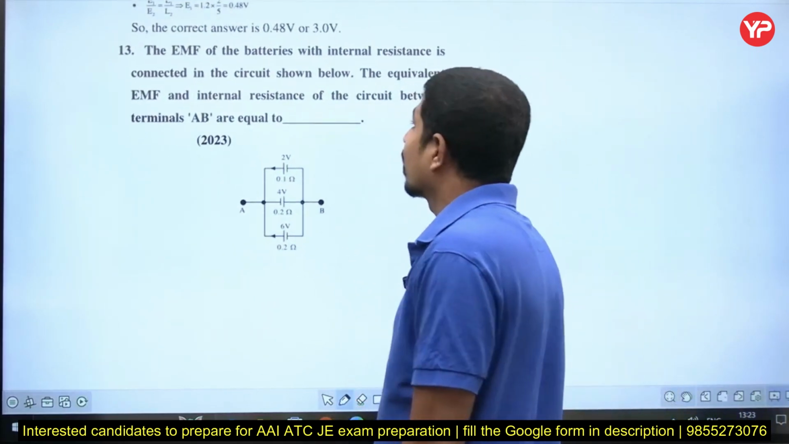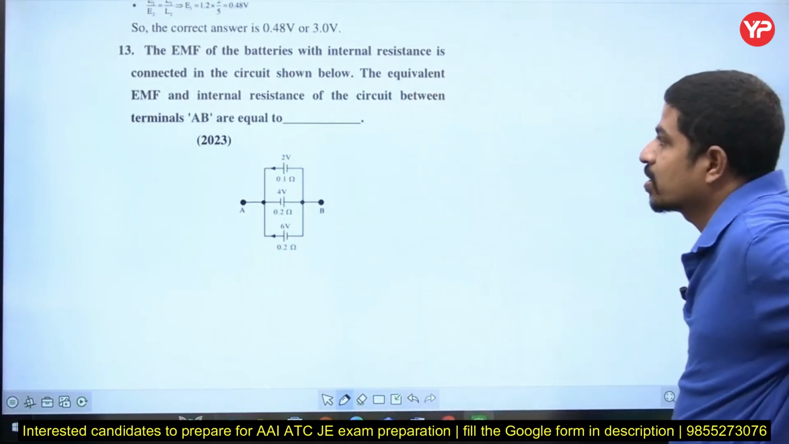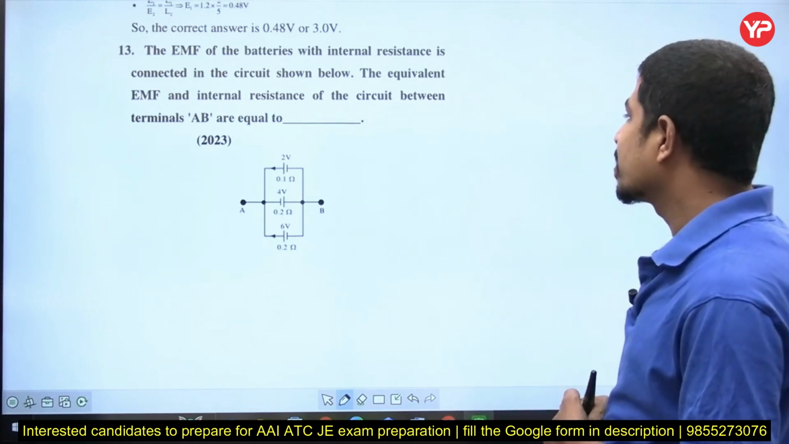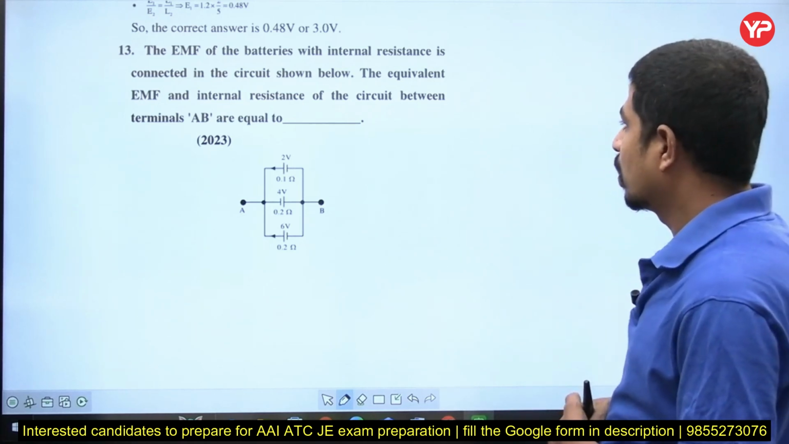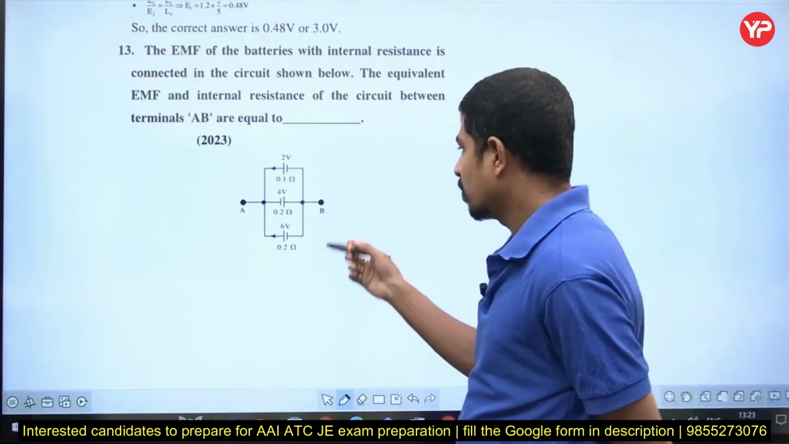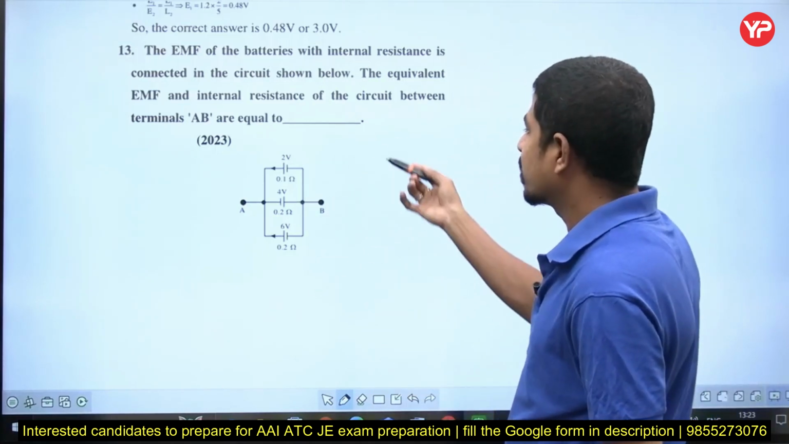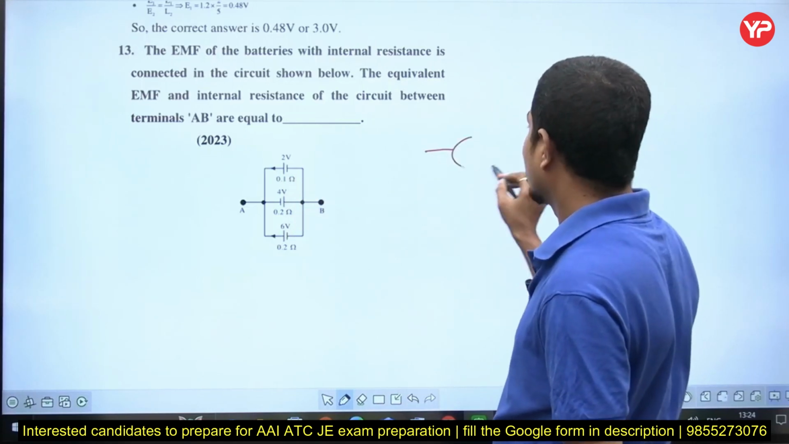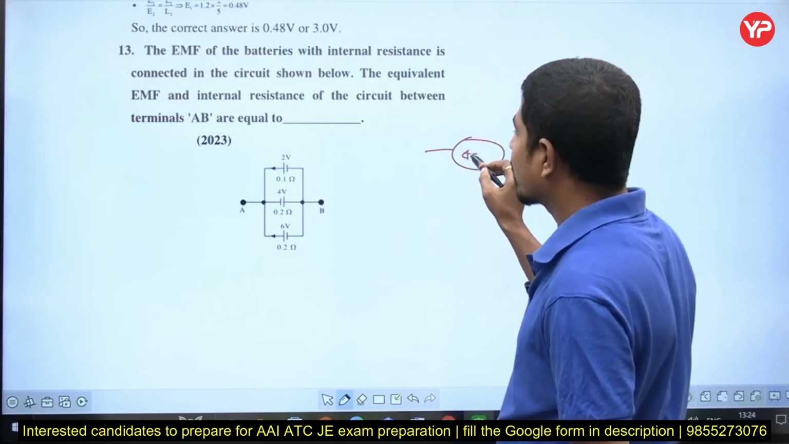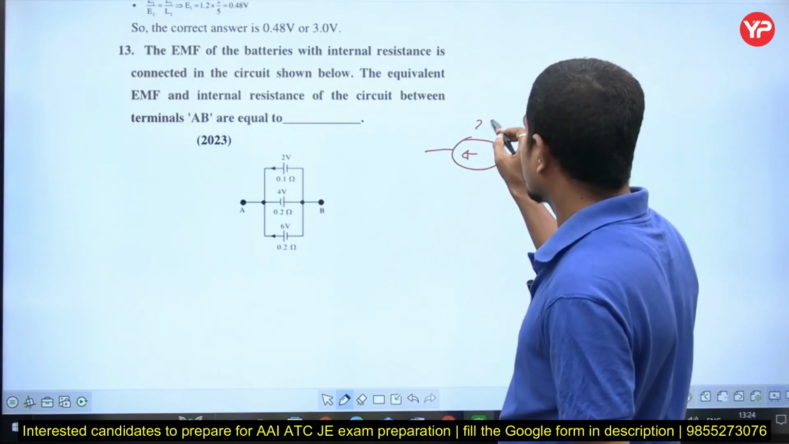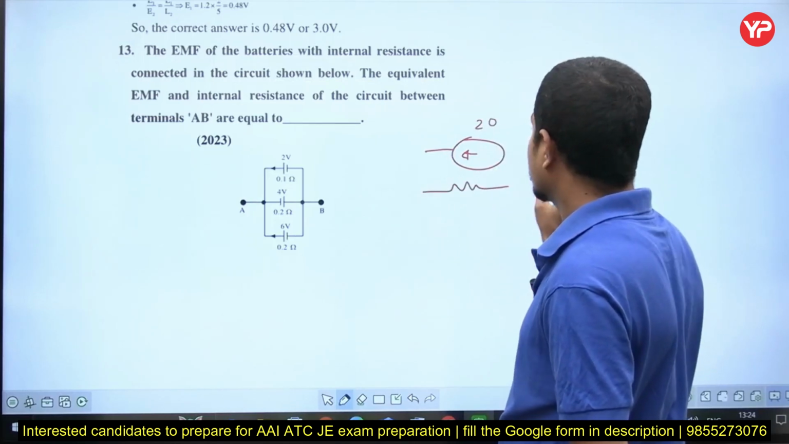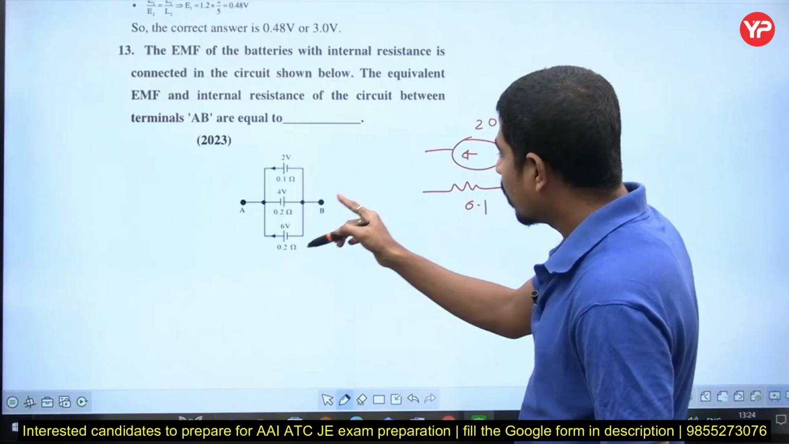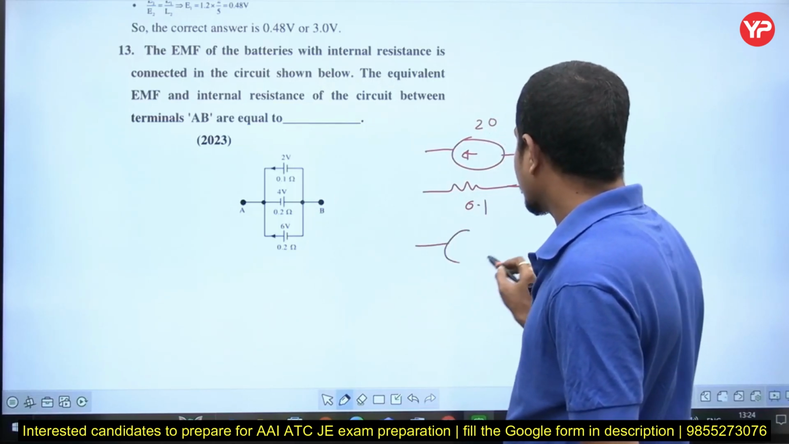So he's saying that there are 3 batteries with internal resistance connected as shown in the figure. The equivalent EMF and the internal resistance of the circuit between terminals A and B is equal to. See, this is given very simple, as I told you. A voltage source in series with a resistance is converted into a current source in parallel with the resistance. What is the current value? 2 divided by 0.1. This is 20, and the resistance is 0.1. First one. Second one is 4 by 0.2, but the current direction is this way.